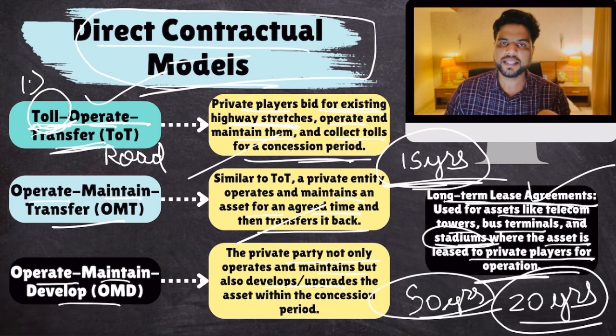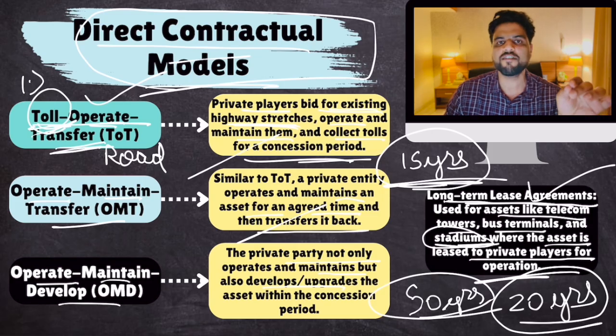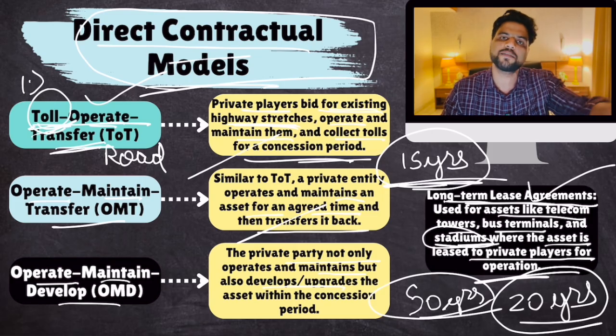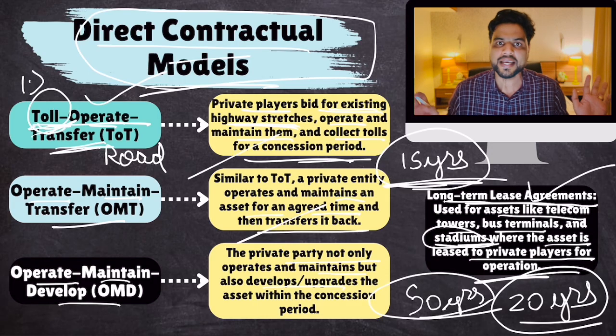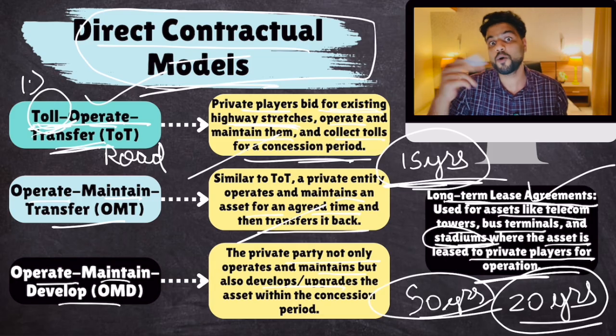Now, these models are basically those through which a private player can manage these assets. But sometimes the government doesn't want these private players to manage these assets. Government is only after their money. Government wants to raise money from private players. That's it. We don't want you to manage these assets. Just give us the money. Now, what are the models for that?